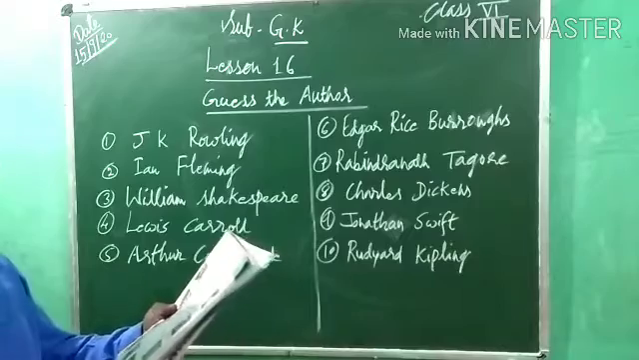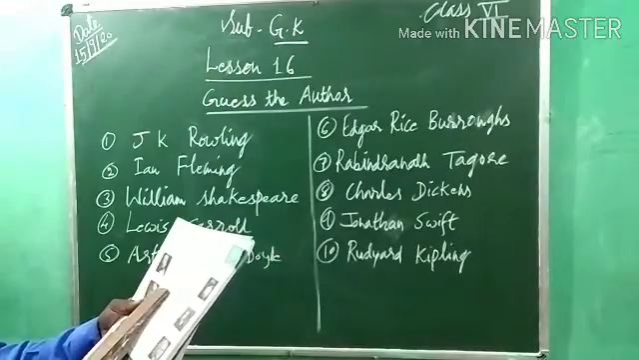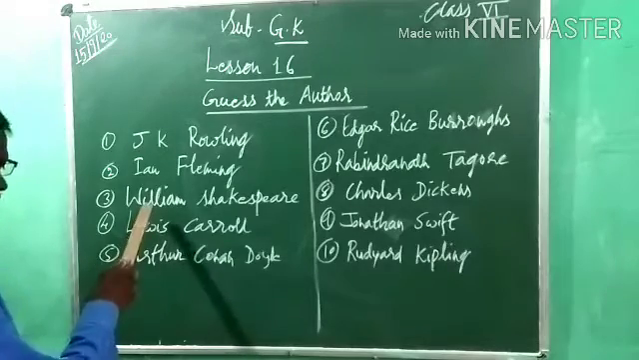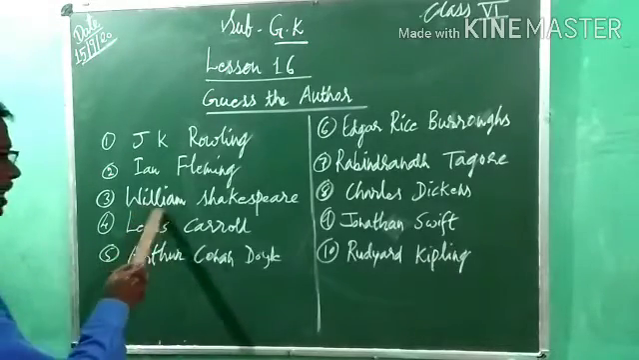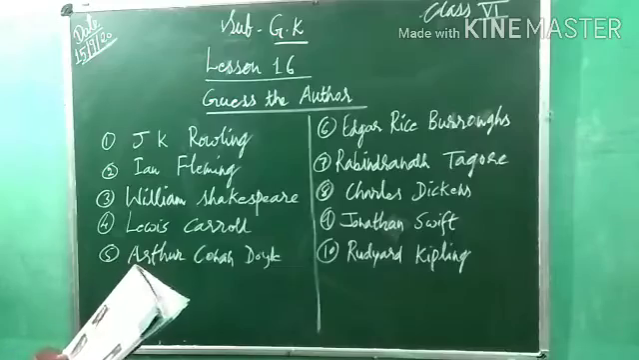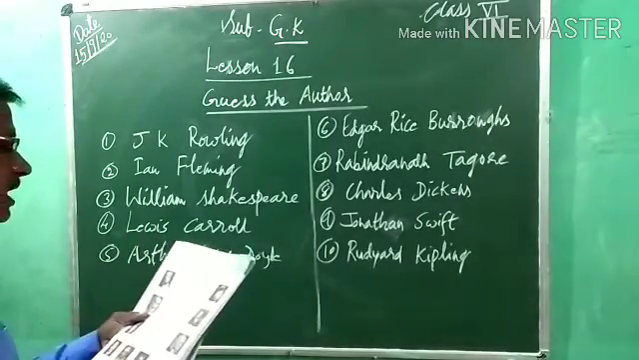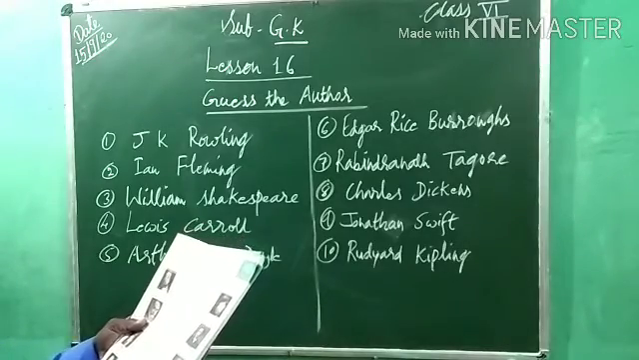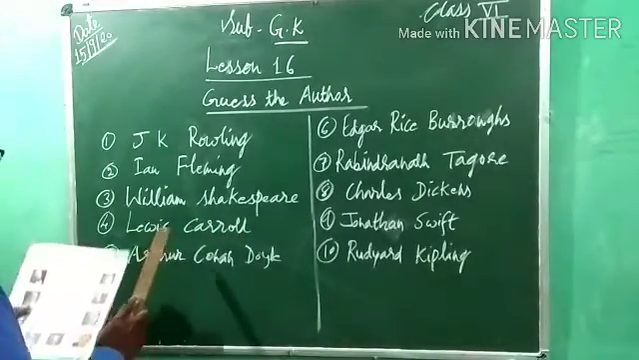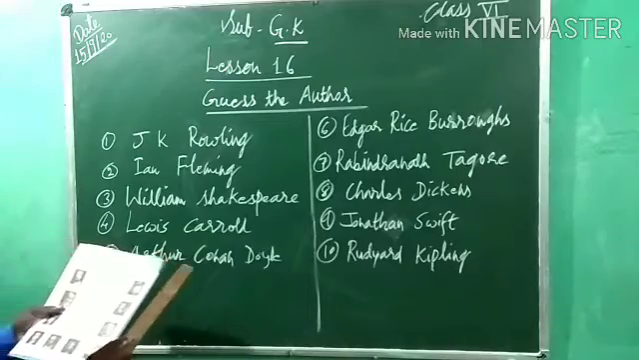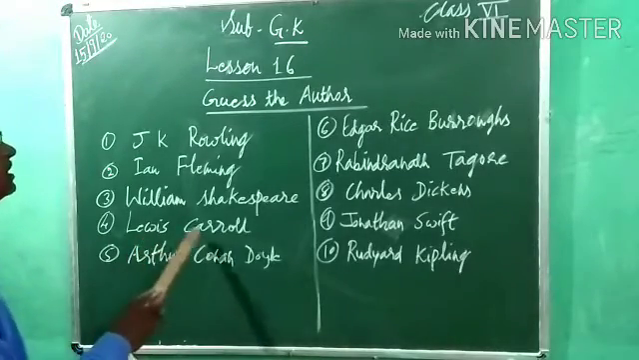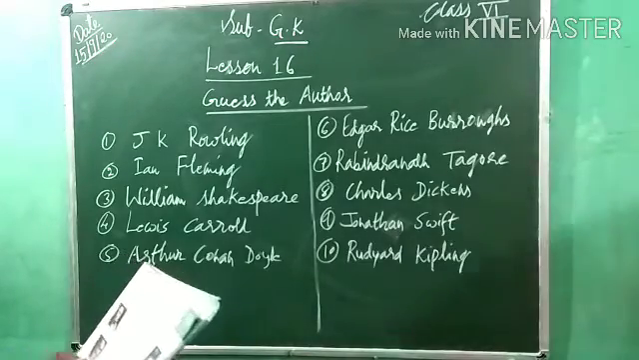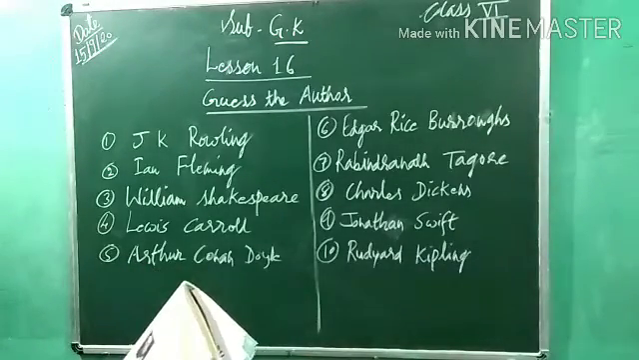Second one. And third one, Hamlet. Who was the author of the book Hamlet? William Shakespeare. So third one is William Shakespeare. Fourth one, Alice's Adventures in Wonderland. Who is the author of the book? Lewis Carroll. Fourth one.